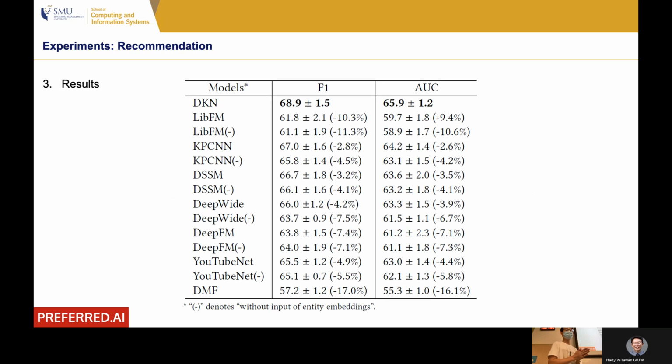And then we can see the recommendation result. They use 2 evaluation metrics. One is F1. The other one is AUC. In terms of the model proposed by this paper called DKN, the model outperforms all other baseline models. And here minus means we don't use knowledge graph. We only use the user item interaction data to make recommendation. And now we can see that using knowledge graph can indeed improve the recommendation accuracy.